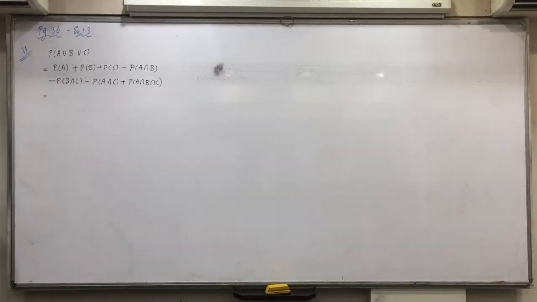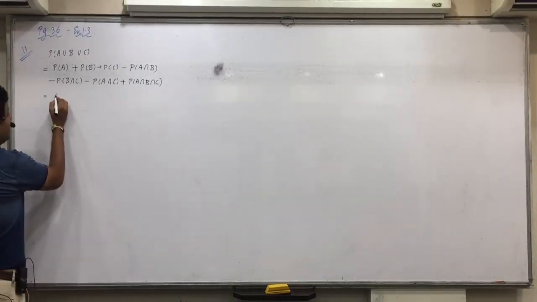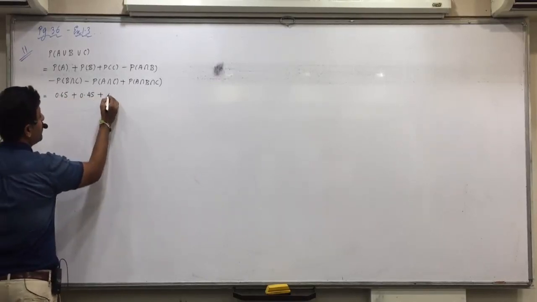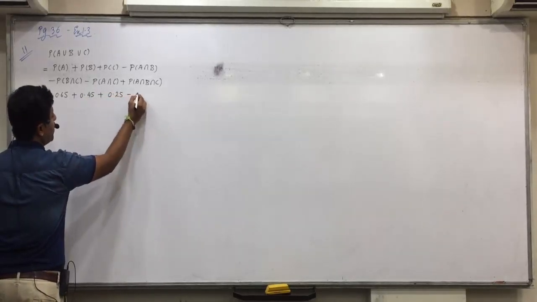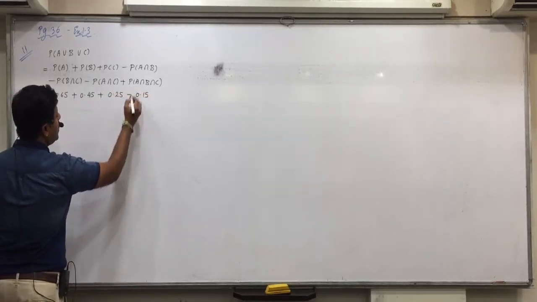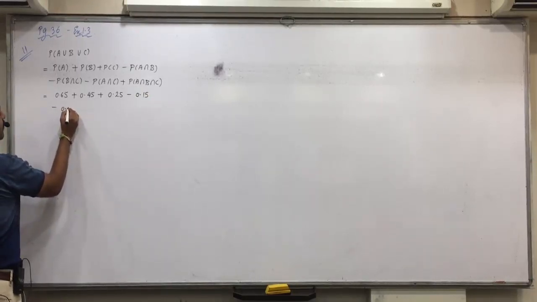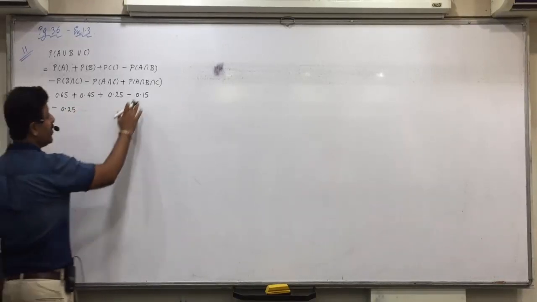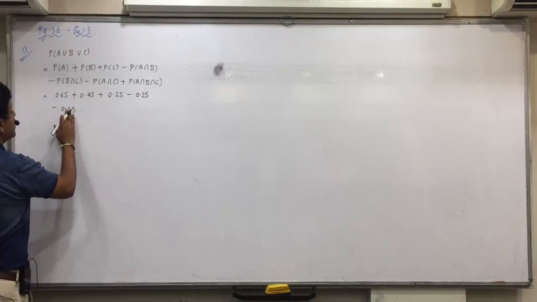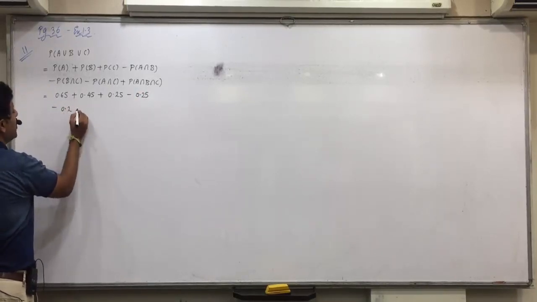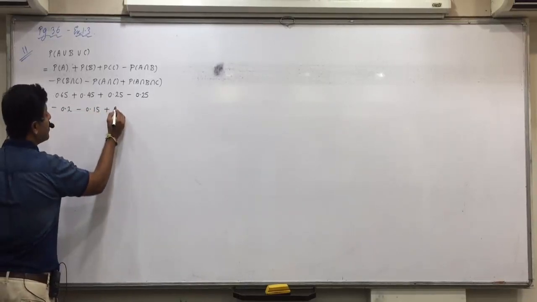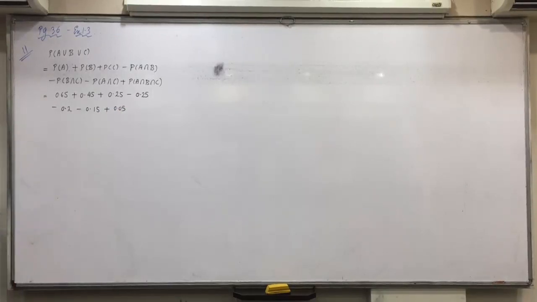Now P(A) is 0.65, P(B) is 0.45, P(C) is 0.25, P(A intersection B) is 0.25, P(B intersection C) is 0.2, P(A intersection C) is 0.15, and P(A intersection B intersection C) is 0.05. Why should I not solve it?